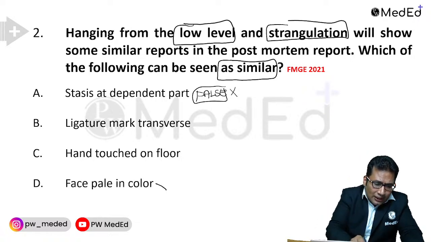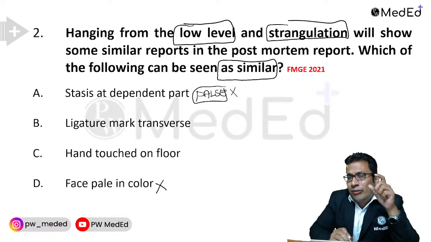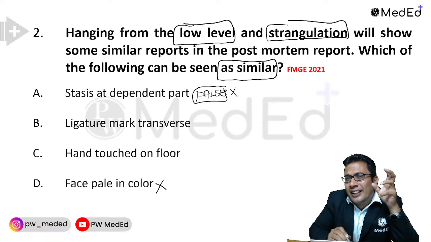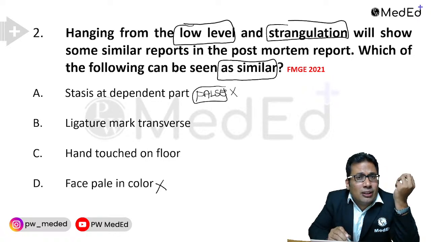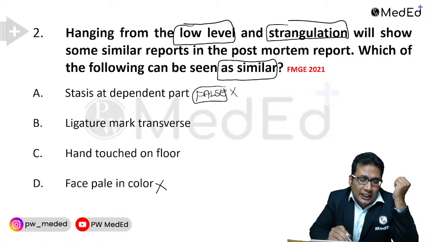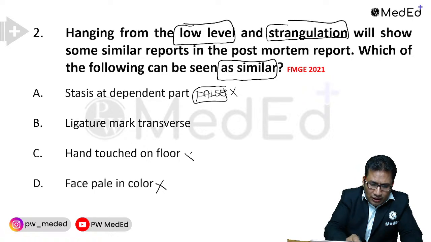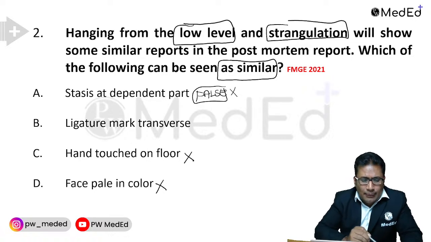Face pale in color. The face in case of hanging, especially in complete hanging, is pale in color. But in partial hanging, it is somewhat reddish in color. You can say the congestion of the face in case of partial hanging. So D is not the answer. Hand touched the floor, not the answer. So what is the best answer?